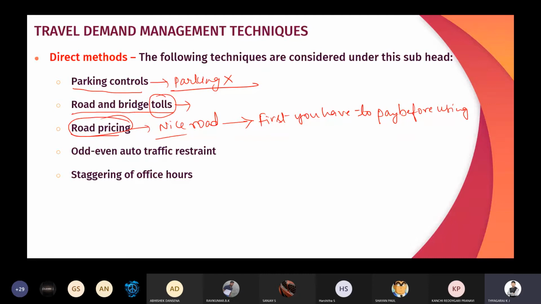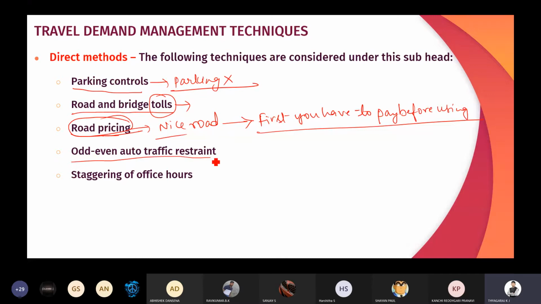Tolls means after using the road we pay the amount, but road pricing means first you have to pay before using. Before using the NICE Road you have to pay some amount, and then you use it. But in tolls, first you utilize the road, then you pay the amount.